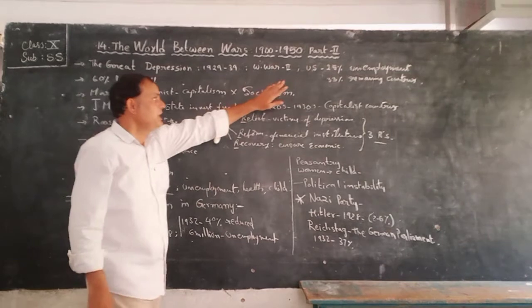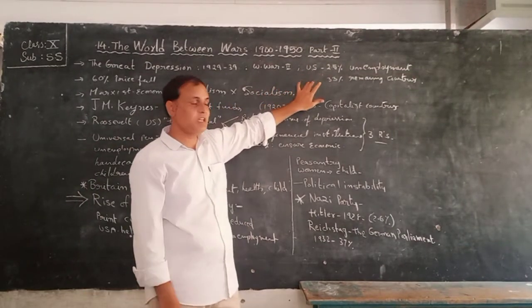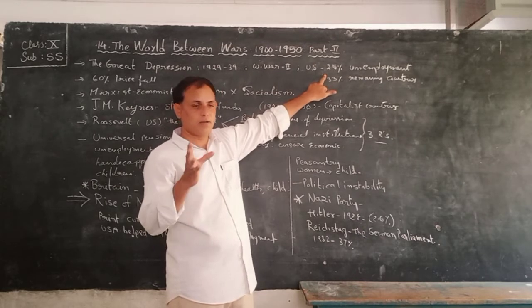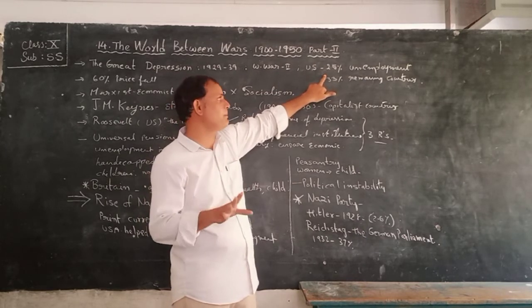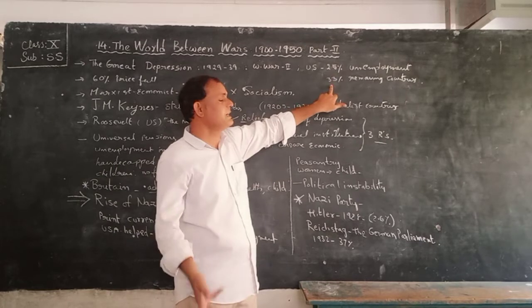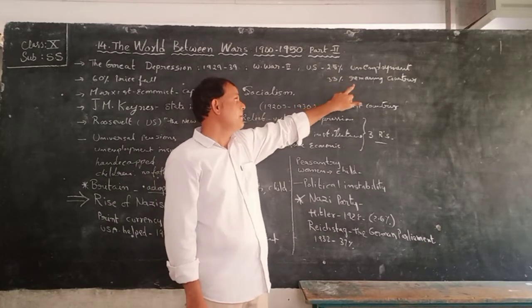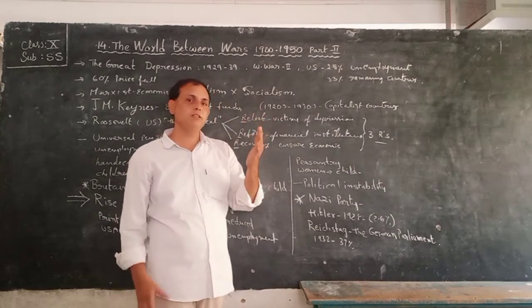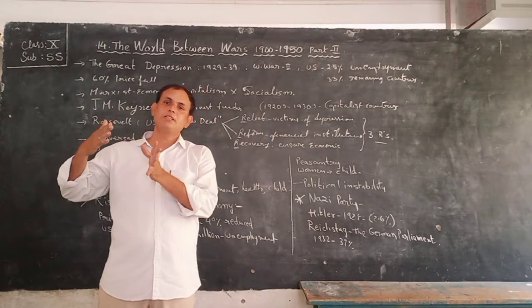Next, in the United States, 25% of employees became unemployed, children. In the remaining countries, 33% of employees became unemployed. Just imagine 33% of employees becoming unemployed.